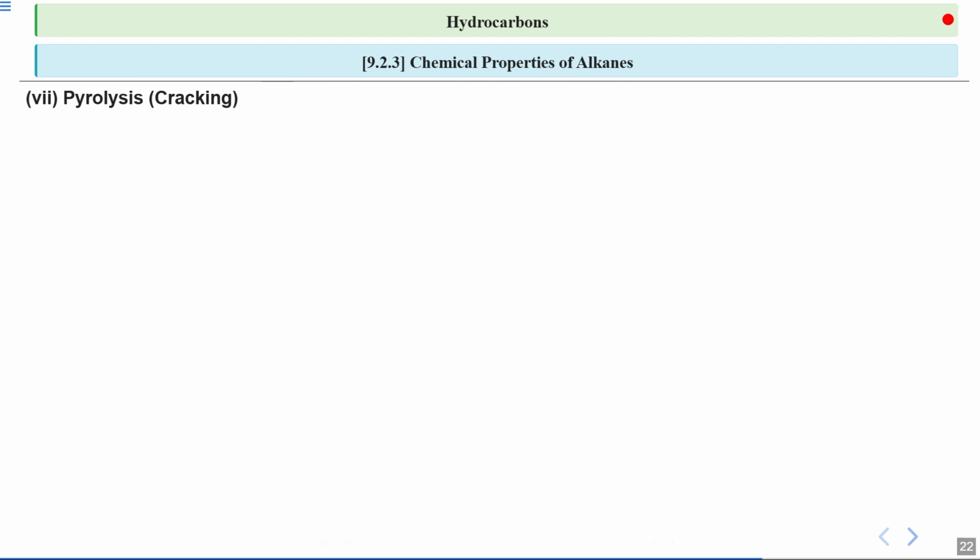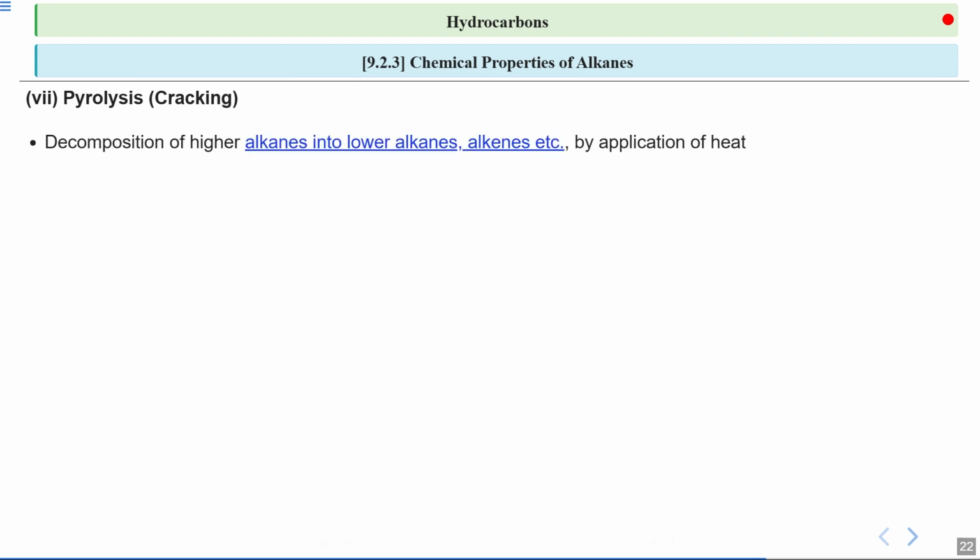Next, we are going to study the process of pyrolysis, also known as cracking. So, what happens during pyrolysis? It involves the decomposition of higher alkanes into lower alkanes and alkenes when heat is supplied, and this is a crucial process in petrochemical industries. The term pyrolysis has its root in the Greek language. Let us study what the name signifies.